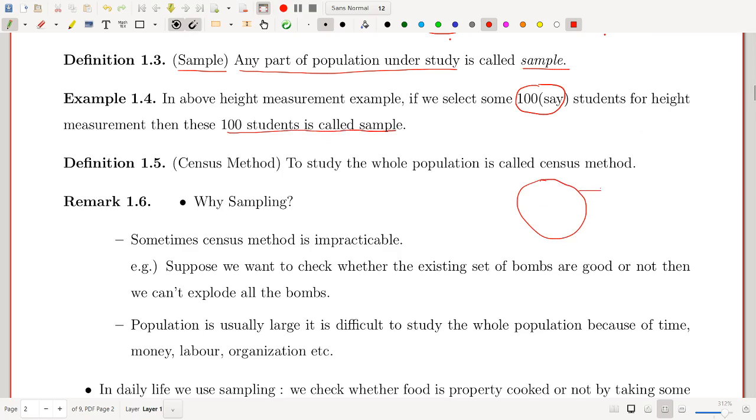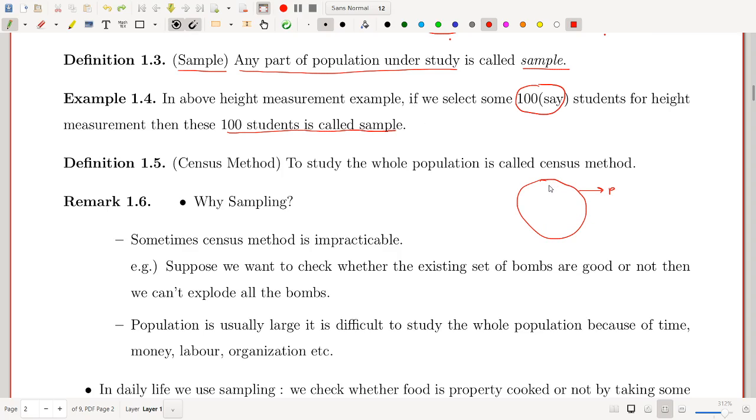Suppose this is your population and we select from this population some 100 students, then this is called a sample. All right.